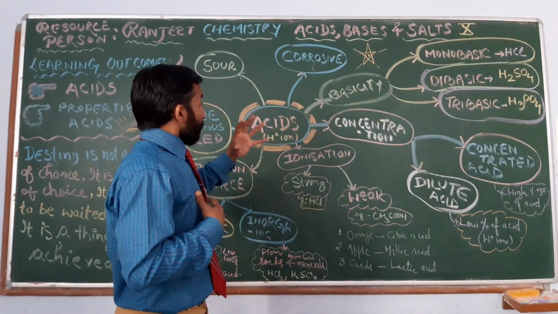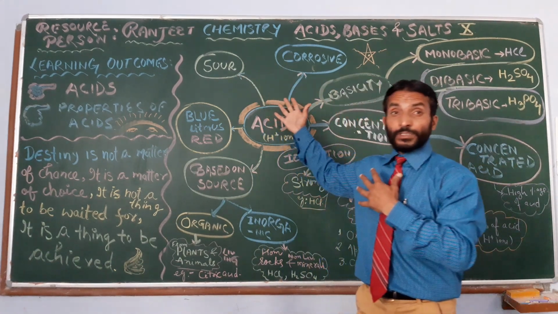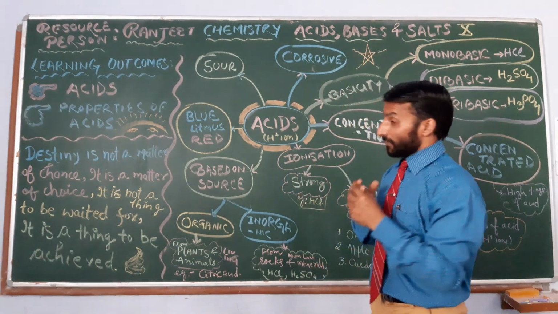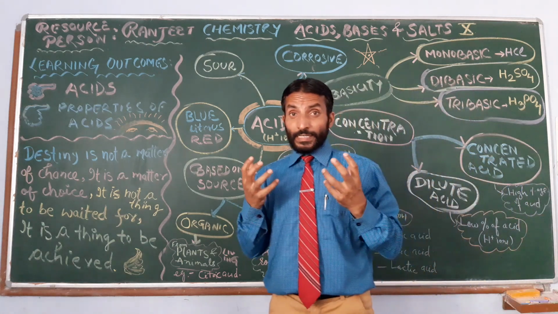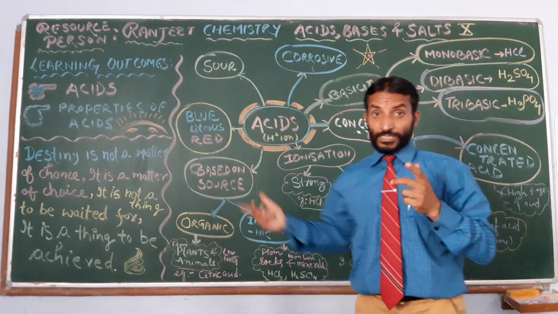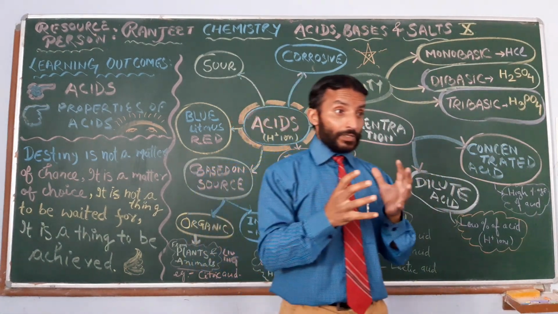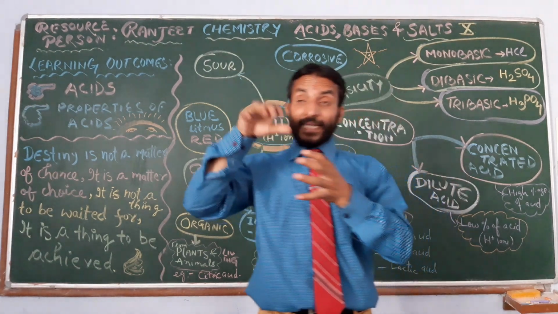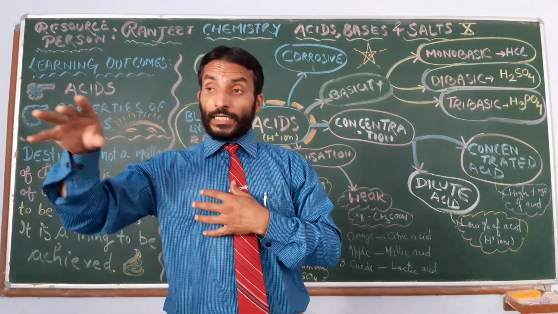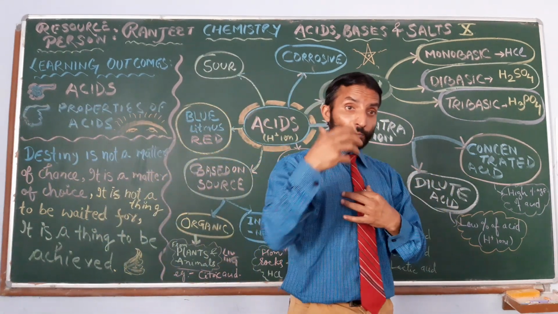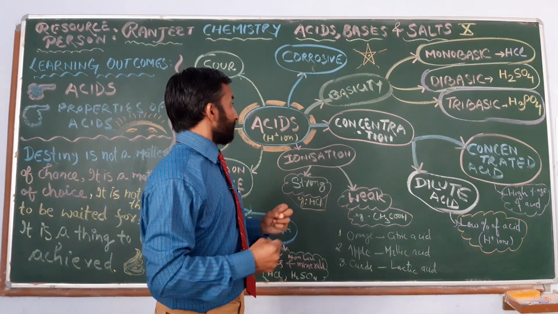Acid, if we check their physical properties, they are sour in taste. For example, curd is sour in taste, means acid is there. Acids are also corrosive in nature. Means they spoil, they eat up the substance or body part. If you touch with our body, they eat up that, spoil that, damage that. So they are corrosive in nature.